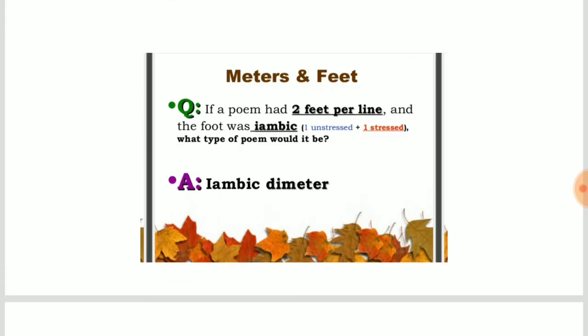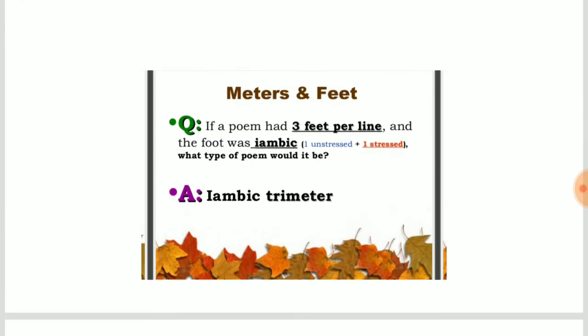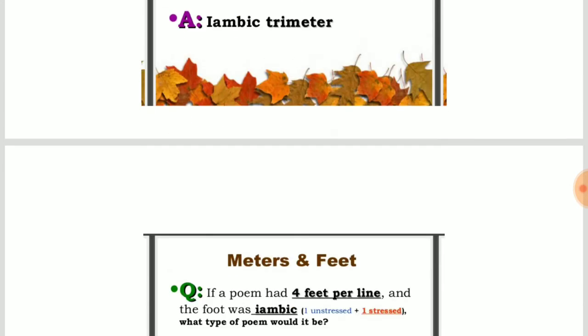If a poem had two feet per line and the foot was iambic, what type of poem would it be? Iambic dimeter. If a poem had three feet per line and the foot was iambic, what type of poem would it be? It would be iambic trimeter.